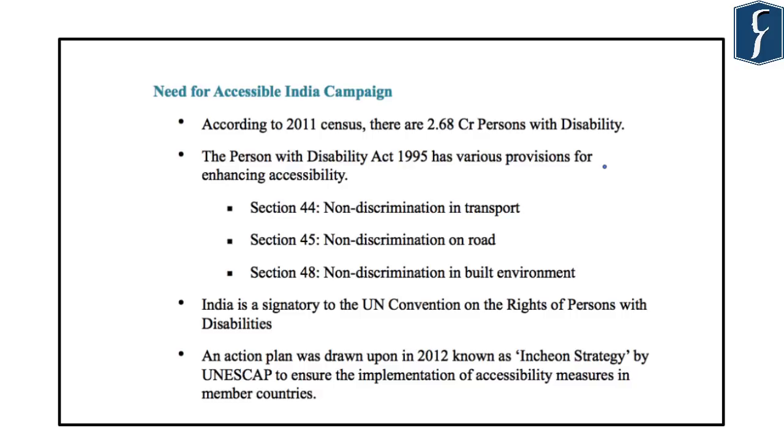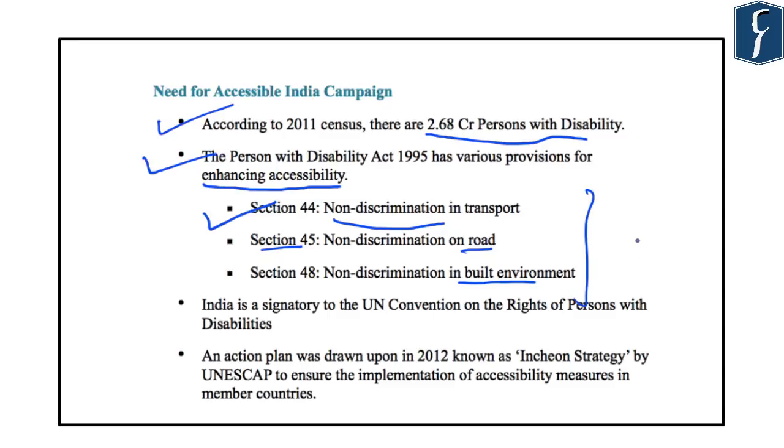Now, why was this Accessible India campaign required? Now, this was required because of large number of people who are having disability in India. And according to the 2011 census, there are about 2.68 crore persons with disability. Secondly, the Persons with Disability Act of 1995 has various provisions for enhancing the accessibility to the persons with disability. So, in this regard, Section 44 of this Act provides for non discrimination in transport. Section 45 provides for non discrimination on roads. And Section 48 provides for non discrimination in the built environment. And accordingly, the Government of India started this Accessible India campaign in 2015.